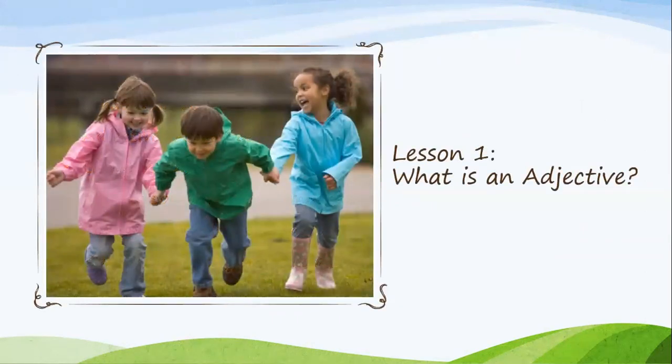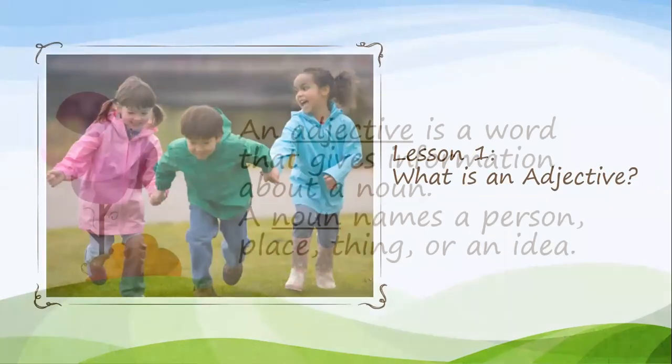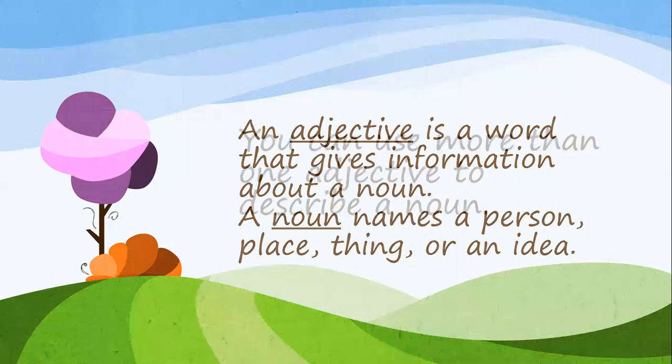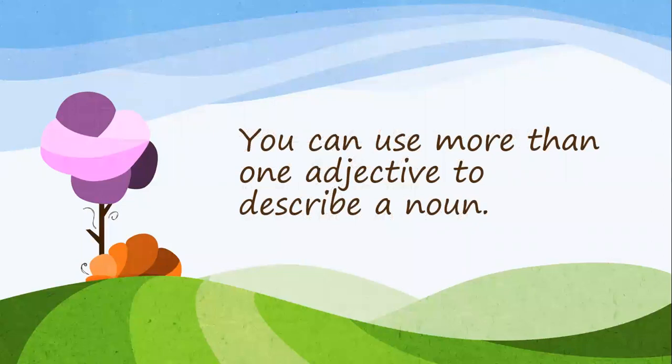So, what is an adjective? An adjective is a word that gives information about a noun. And don't forget that a noun names a person, a place, a thing, or an idea. You can use more than one adjective to describe a noun.